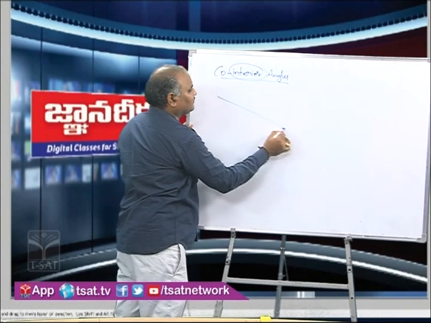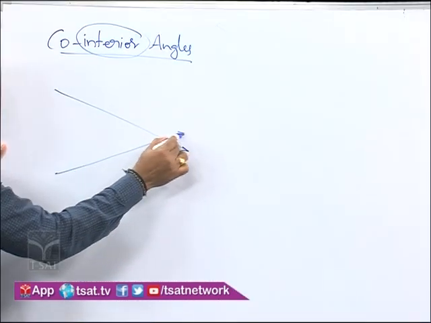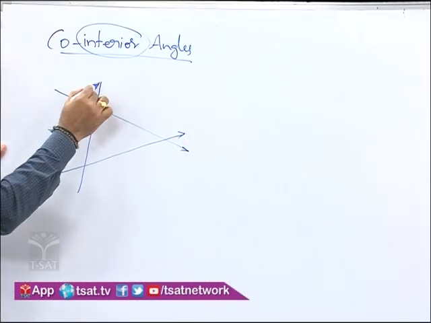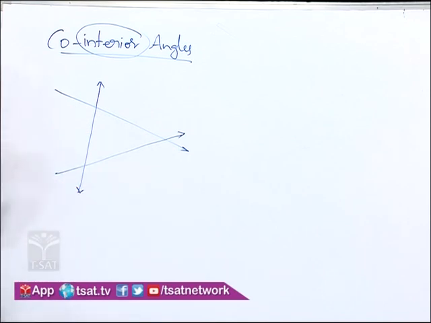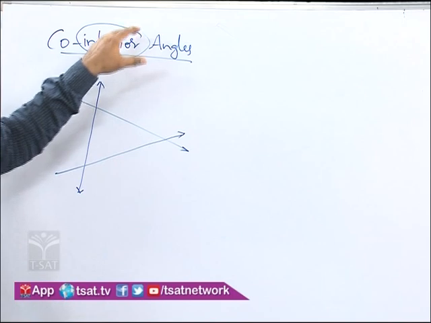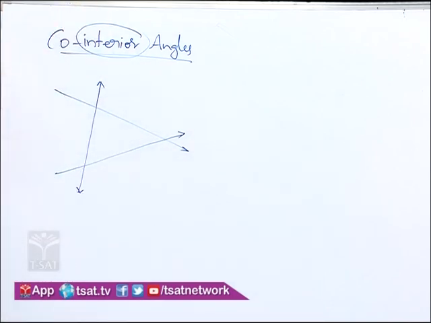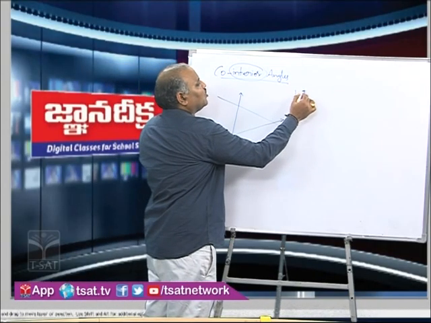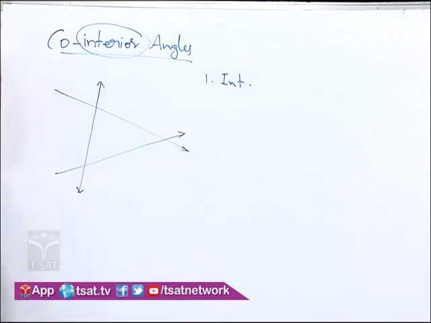That means here it is clear that we should have both angles interior only. So this is another pair of angles, co-interior angles. In these pairs compulsorily the angles must be interior. That is the first condition. Both the angles must be interior only.